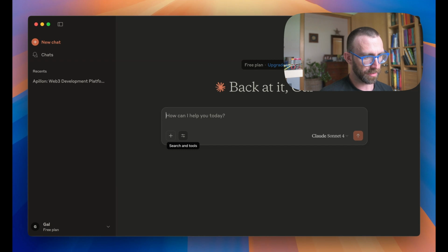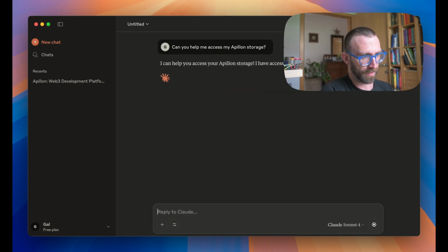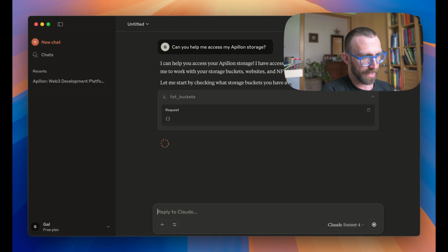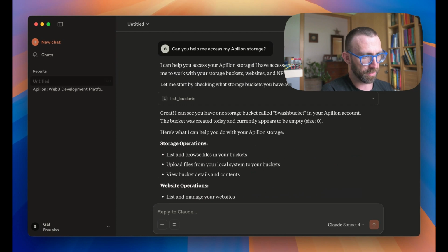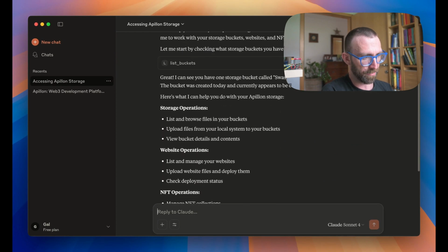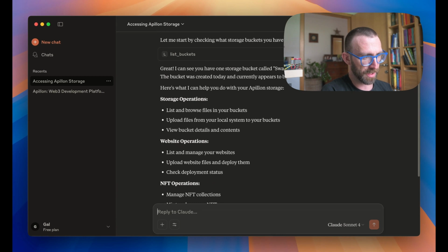So we're going to go here to search and tools, and you will see two spaces were added. One is the file system, and the other is the Apillon MCP server. And now we're going to use Claude Desktop in a chat context and ask it to do some things for us. Can you help me access my Apillon storage? And now Claude's going to think, and it's firing off. It's identified that it probably needs to list the buckets within the Apillon platform. And now it sees that I have one storage bucket called Swashbucket in my Apillon account, and it's currently empty.